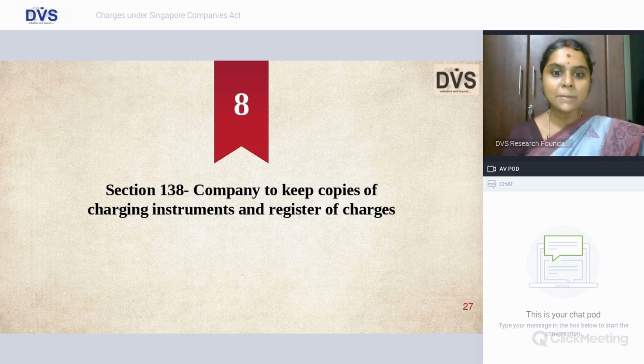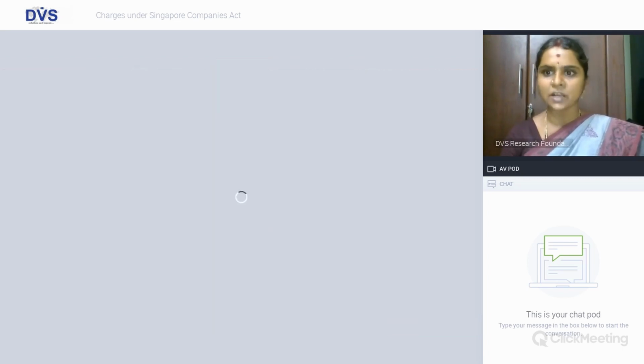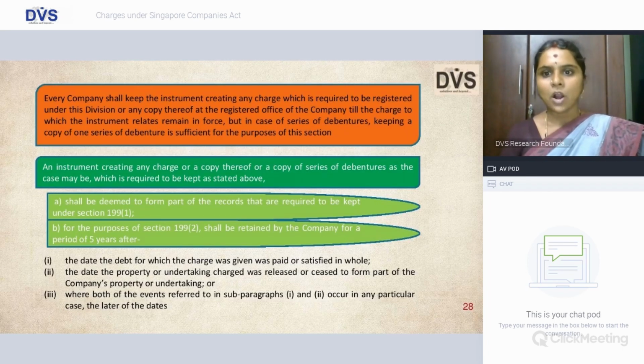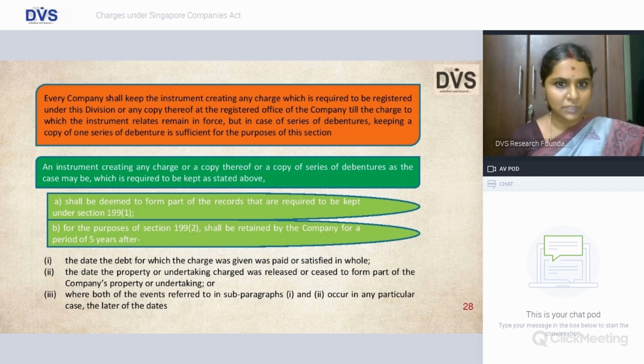order. Companies shall keep copies of all the charging instruments, read with section 199, which is the principal governing provision for accounting records and other documents to be maintained by the company. Every company shall keep the instrument which creates this particular evidence of debt at the registered office of the company. And for a series of debentures, they have clarified that at least a copy of one series of debentures is sufficient.